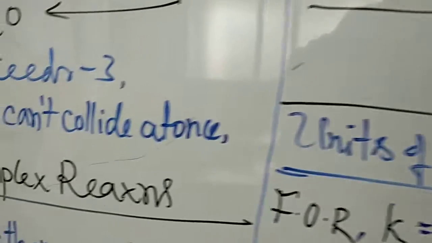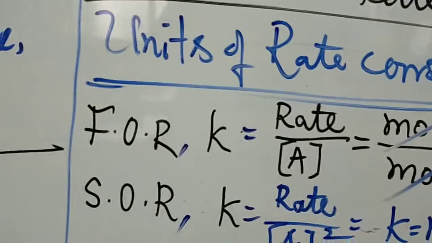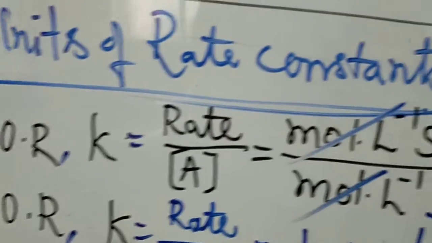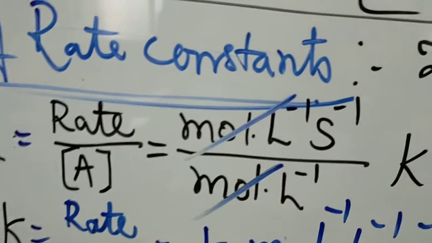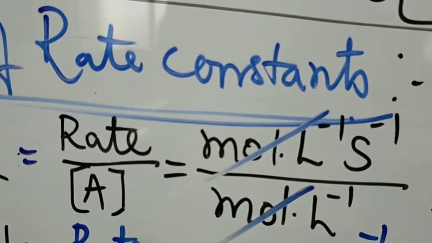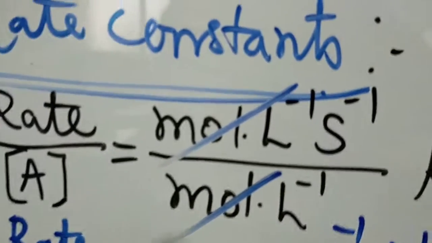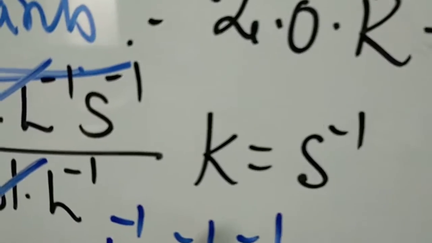For the first order reaction, K is equal to rate divided by concentration of A. The rate is mol per liter per second and the concentration of A is mol per liter. Mol per liter cancels, and what remains is K equal to per second.